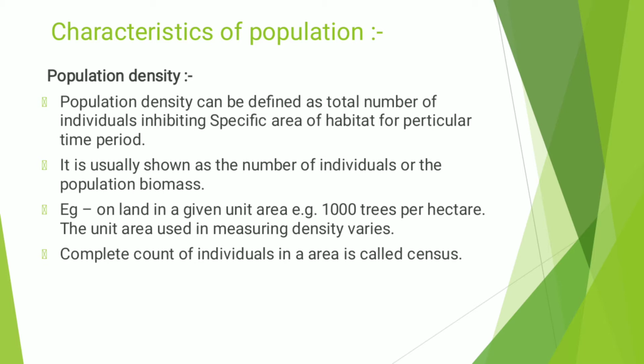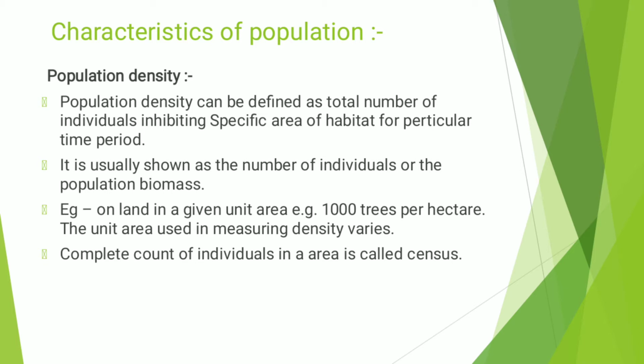For example, on land in a given unit area, 1000 trees per hectare. Here 1000 trees is the total number of individuals and per hectare is the habitat or a particular time period for the 1000 trees.